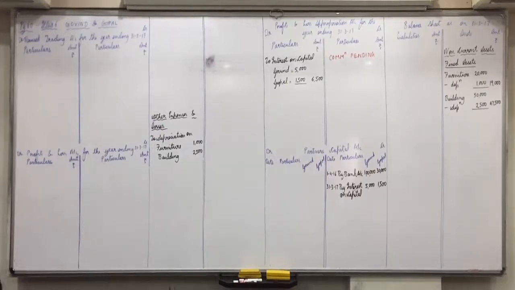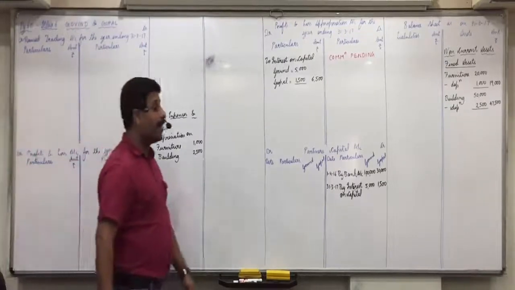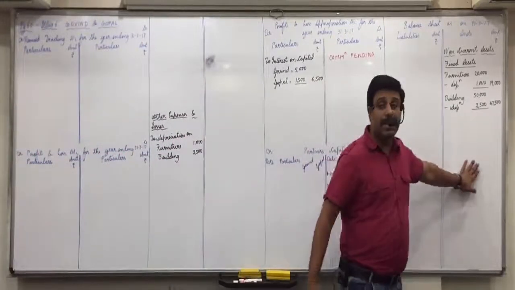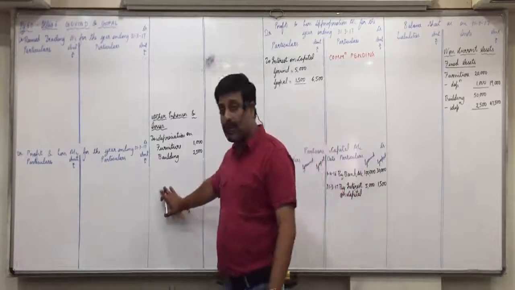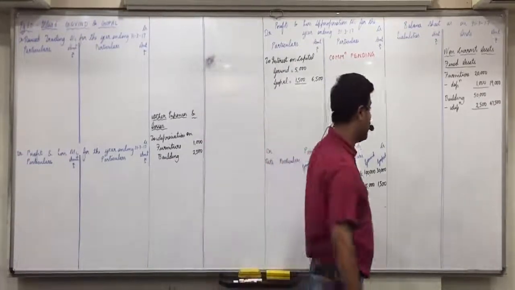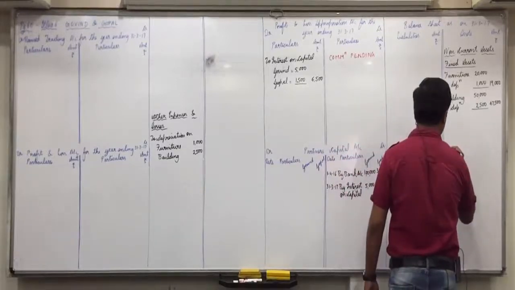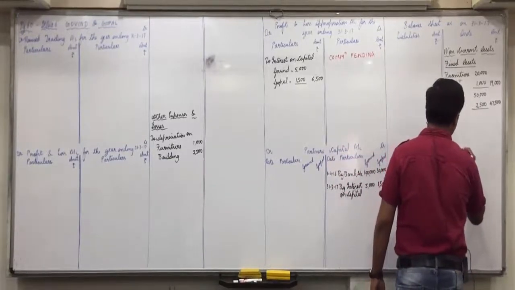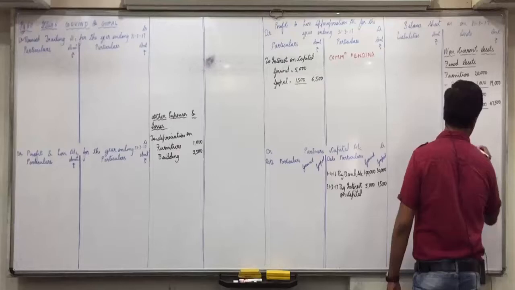Now adjustment 1, 2 and 3 we have to solve simultaneously. So 3 tables will be made. First we'll make the table of debtors, then we will make the table of bad debt reserve, then we will make the table of discount reserve. Okay, so one by one. First in current assets, we make the table of debtors.